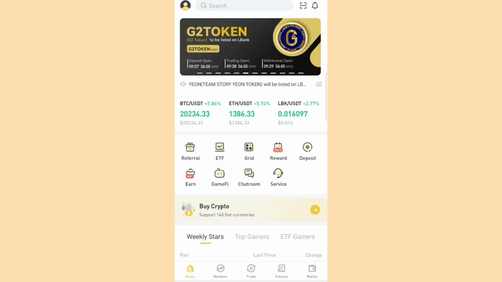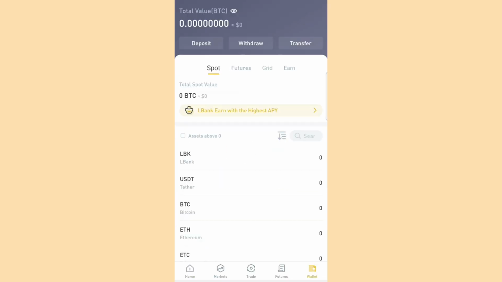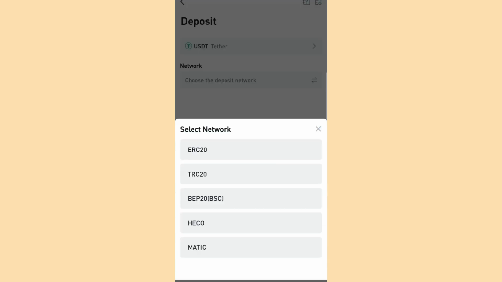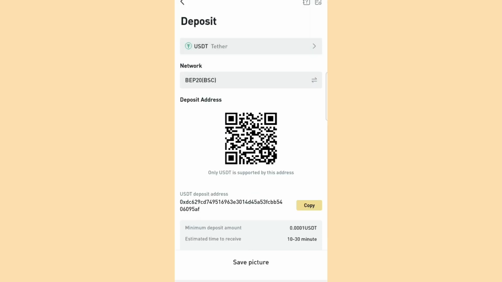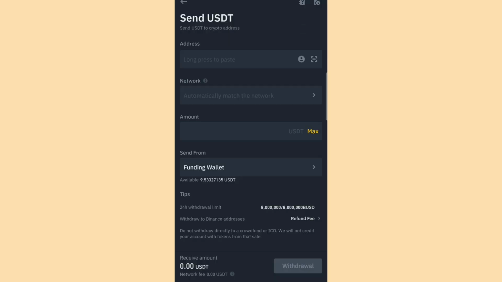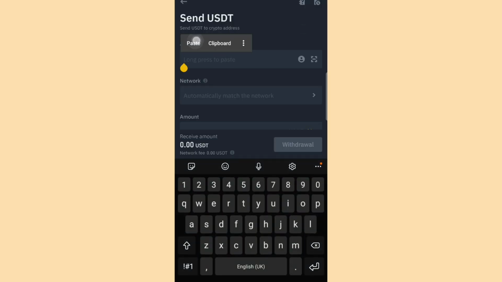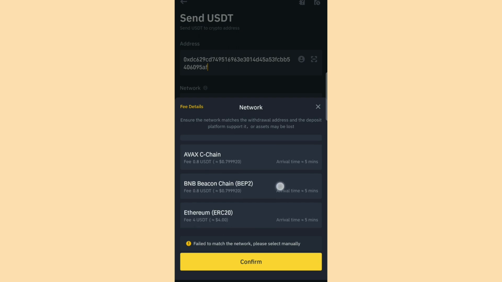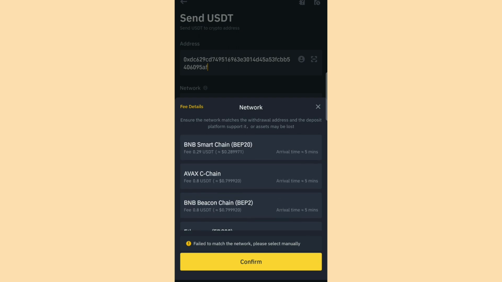So when you come to LBank, you go to wallets, you go to deposit because we're depositing to LBank. You now select USDT. You now come down and select BEP20. You select BEP20. All right, so you now go over to this option here and tap on copy. You come to your Binance and paste the address there. You paste the address. You now go over to your network. You go over to network. You select BEP20.